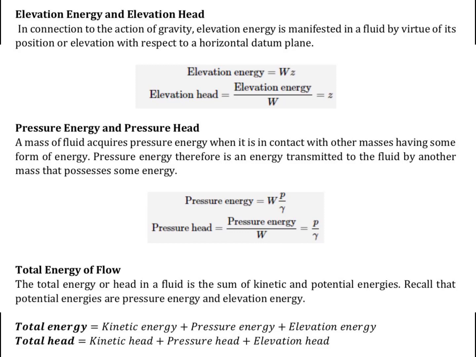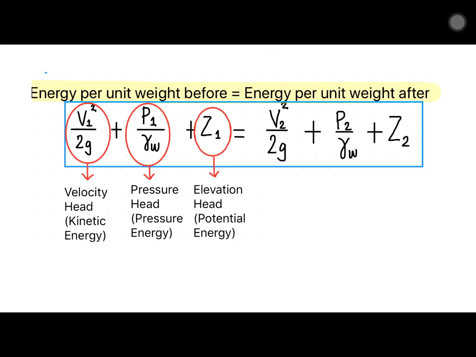The total energy of flow. The total energy or head in a fluid is the sum of kinetic and potential energies. Recall that potential energies are pressure energy and elevation energy. Therefore, the total energy is equal to the kinetic energy, pressure energy, and elevation energy. And the total head is equal to the velocity head, the pressure head, and the elevation head, as you can see on our screen.